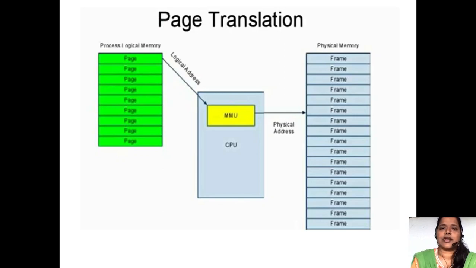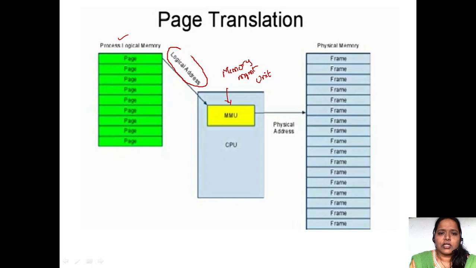How are we going to translate? By making use of the MMU. MMU stands for Memory Management Unit. This Memory Management Unit is the one which is going to convert the logical addresses into physical addresses. See here, in the logical memory we have the logical addresses.